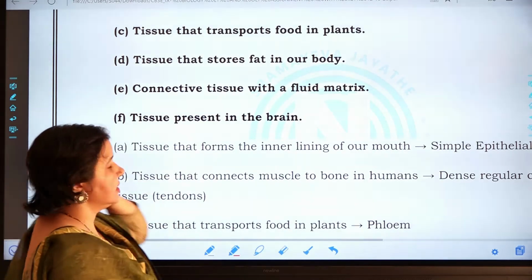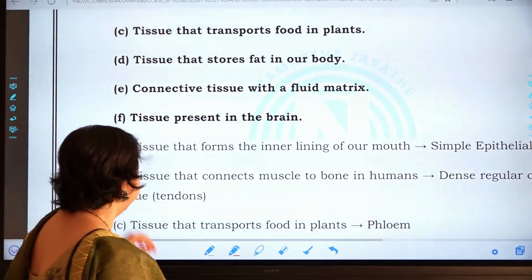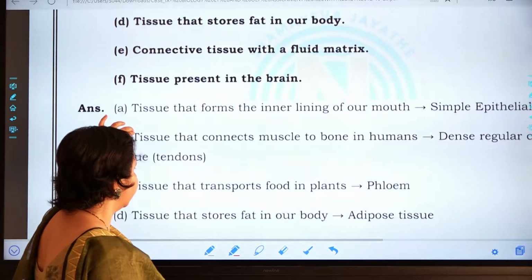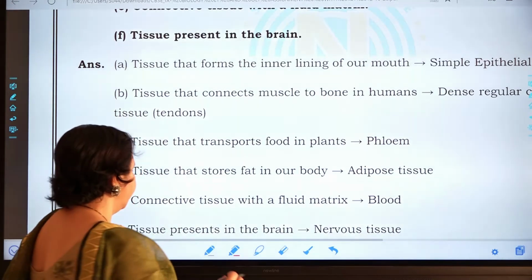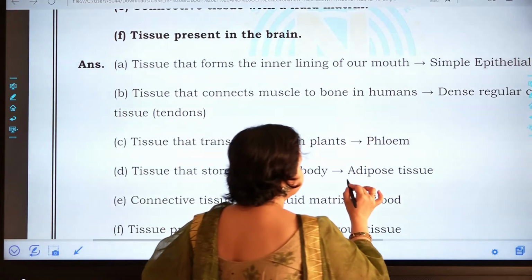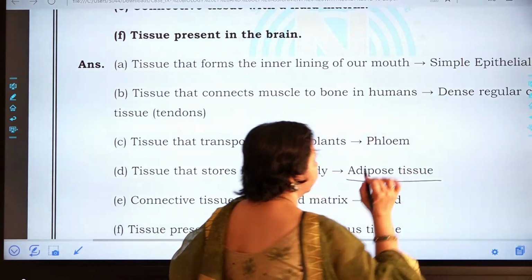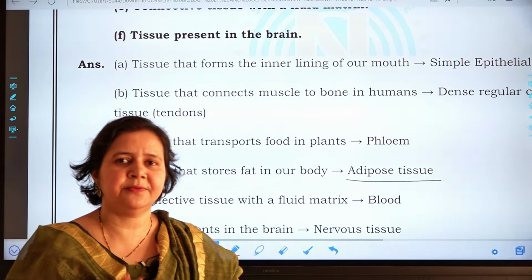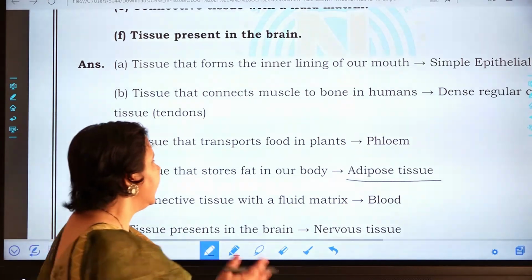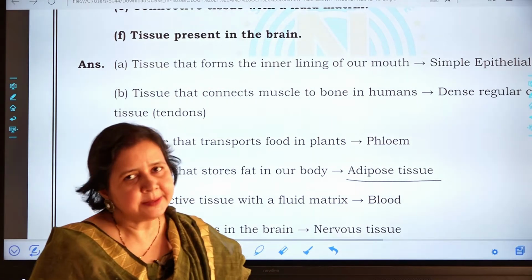Now the next question is asking for the tissue that stores fat in our body. Which tissue stores fat in our body? The tissue which stores fat in our body is adipose tissue. Adipose tissue stores whatever excess fat is present.